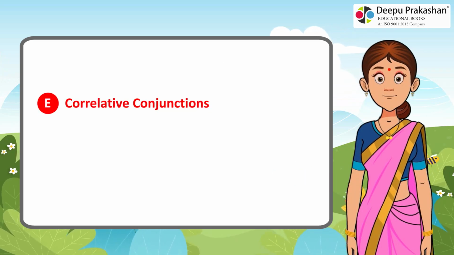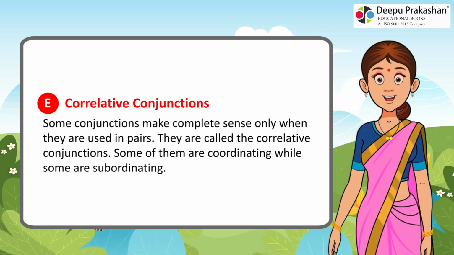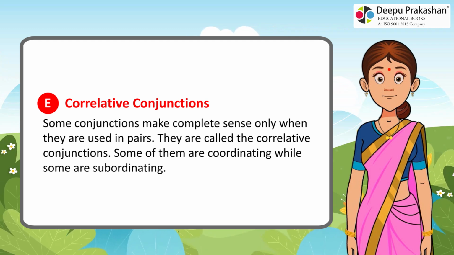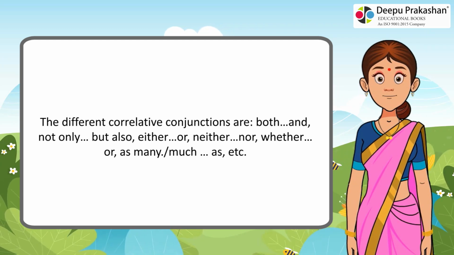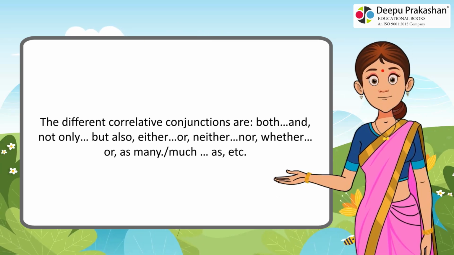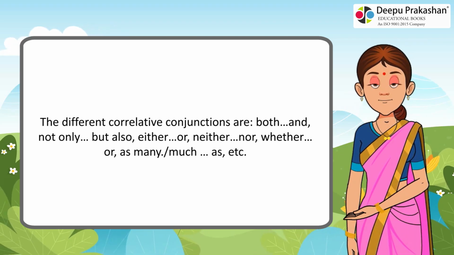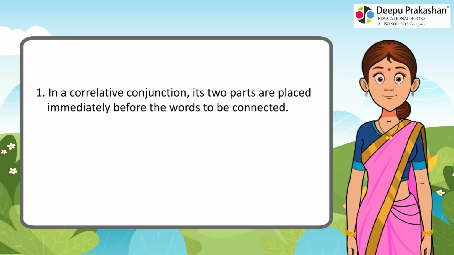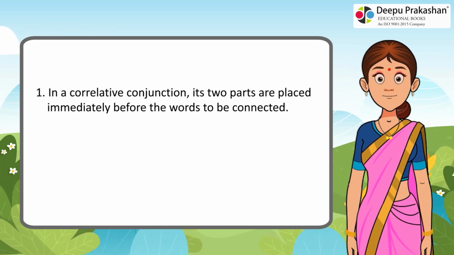E. Correlative conjunctions. Some conjunctions make complete sense only when they are used in pairs. They are called correlative conjunctions. Some of them are coordinating while some are subordinating. The different correlative conjunctions are: both, and; not only, but also; either, or; neither, nor; whether, or; as many, as; as much, as; etc. 1. In a correlative conjunction, its 2 parts are placed immediately before the words to be connected.